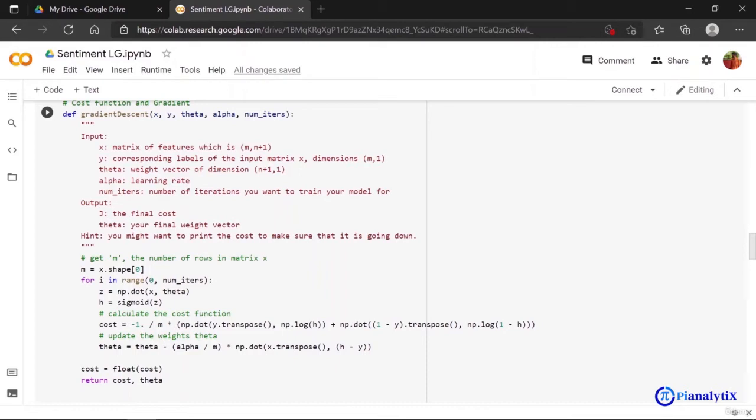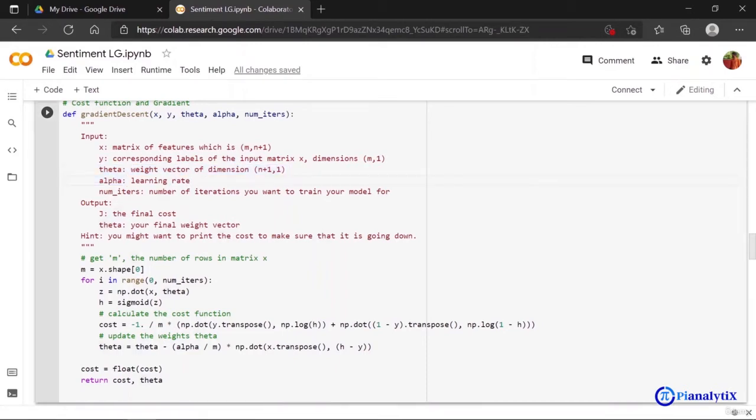Now, there are two new terms, theta and alpha. Theta is just the weights of the dimensions.